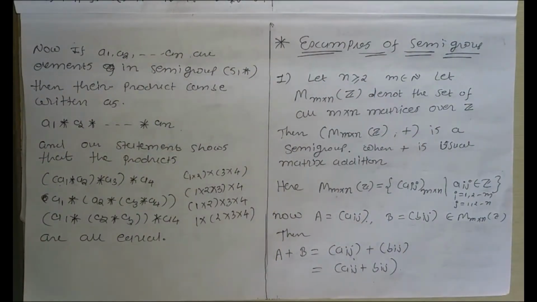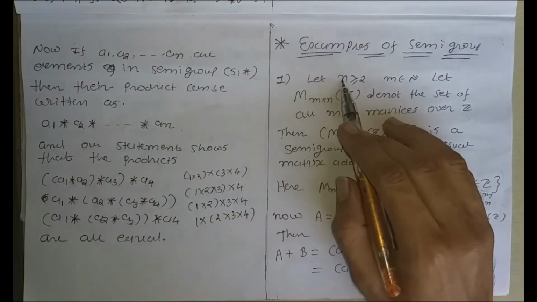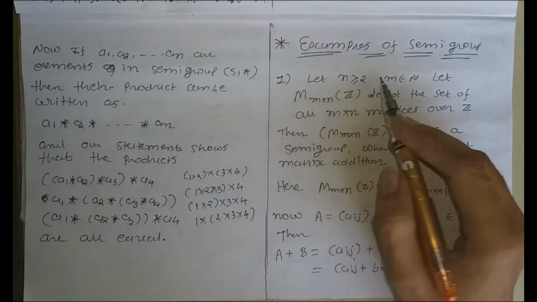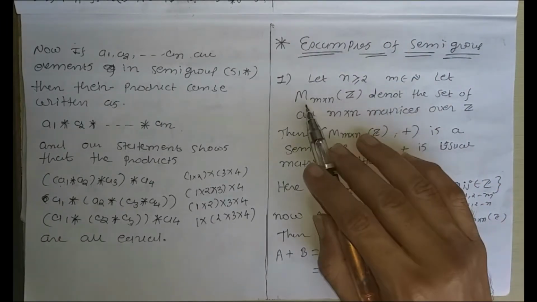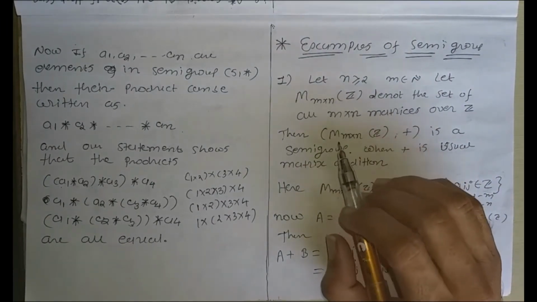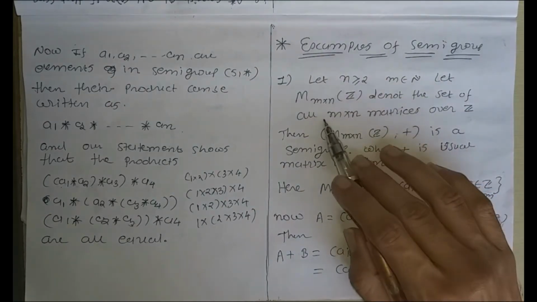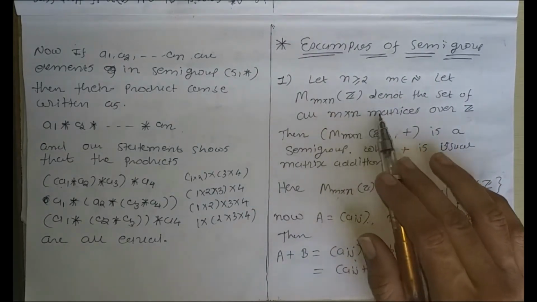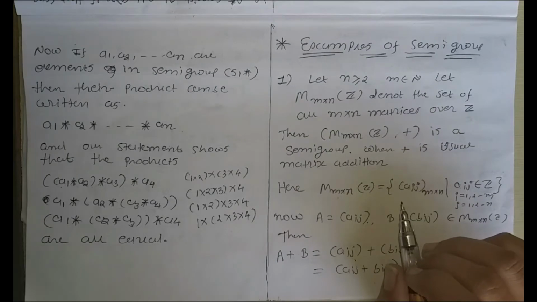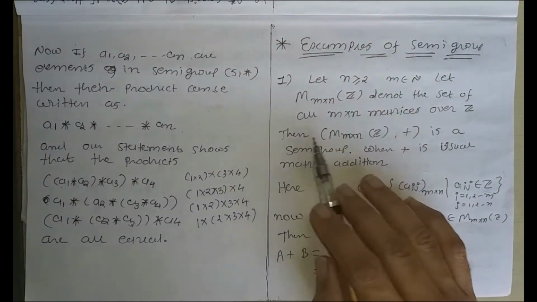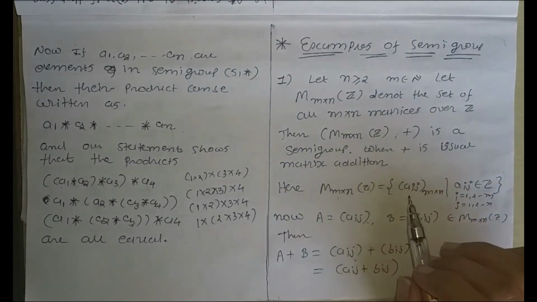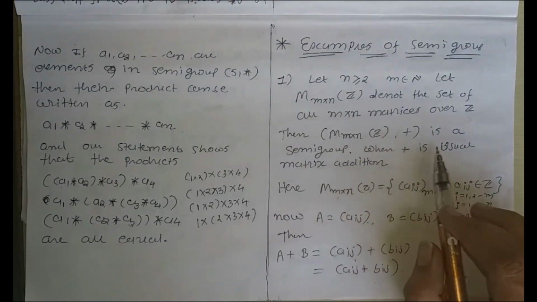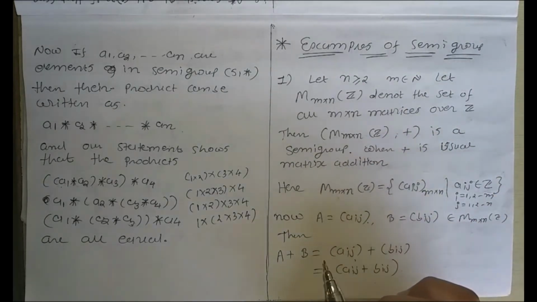So, our first example is: consider the integer n greater than or equal to 2 and some integer m belongs to N. Let M m×n(Z) denote the set of all m×n matrices over Z. Then (M m×n(Z), +) is a semigroup, where plus is the usual matrix addition.